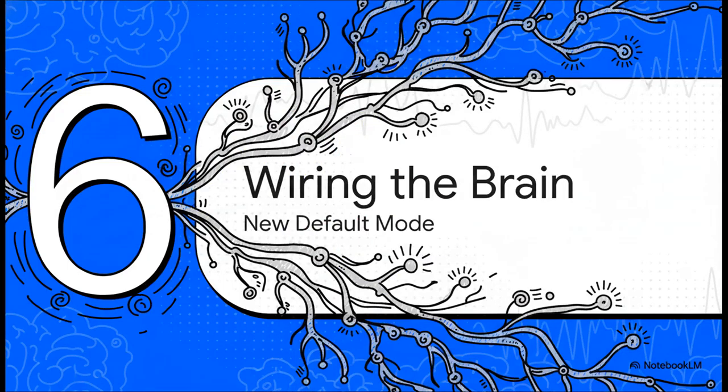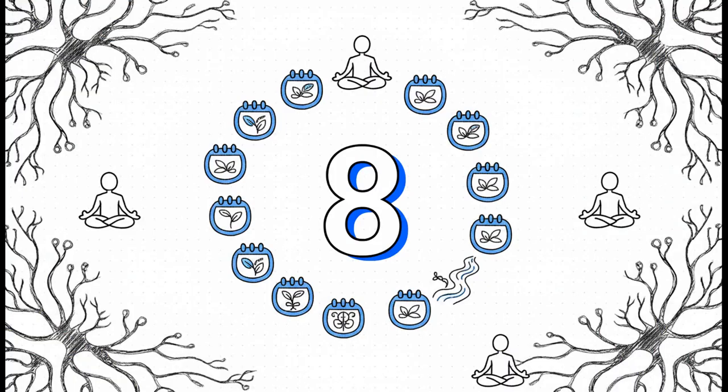Section 6. Wiring the new default mode. So, we've mapped out the acute state effects. But what happens when you sustain these over time to build a new baseline? It takes surprisingly little time to start seeing trait-level changes.